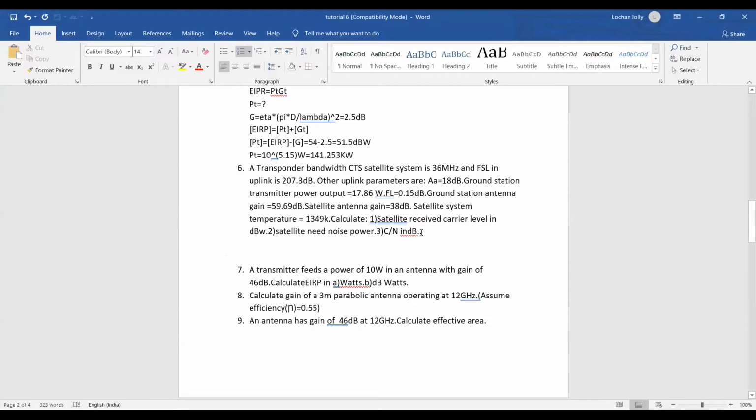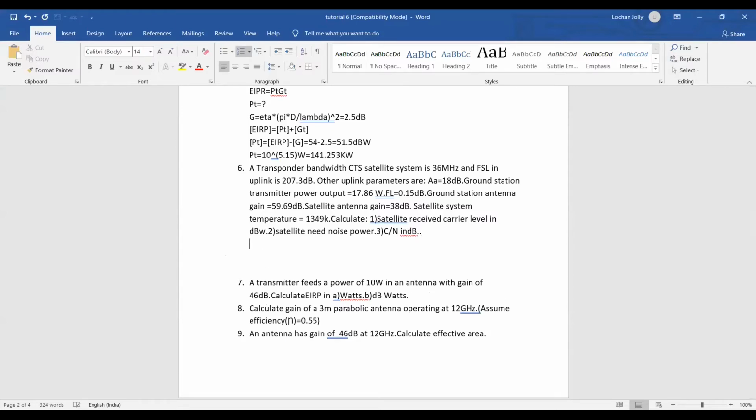So the problem is very simple. We need to first calculate the power being received. PR is equivalent to PT plus GT plus GR minus losses.